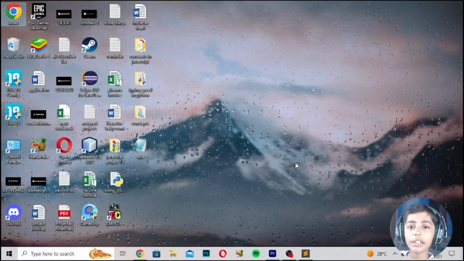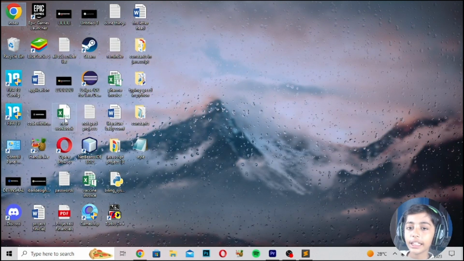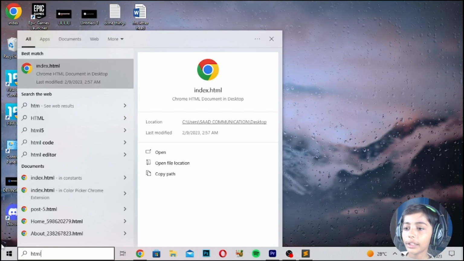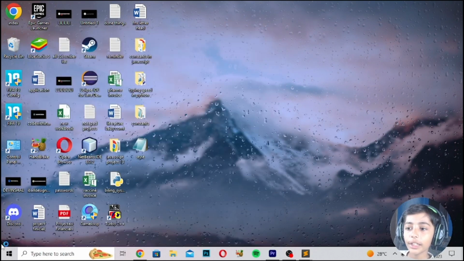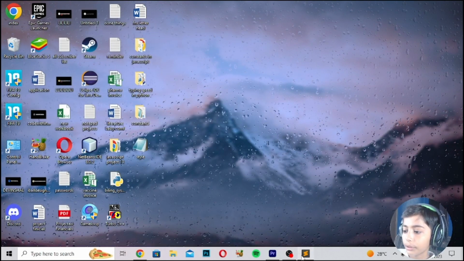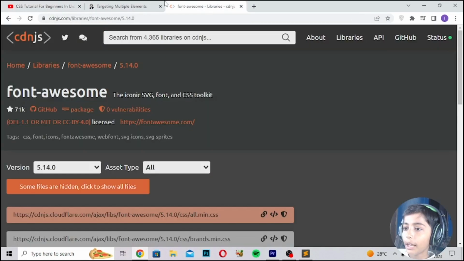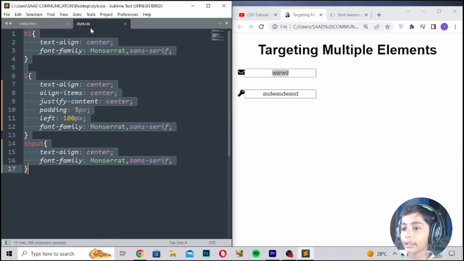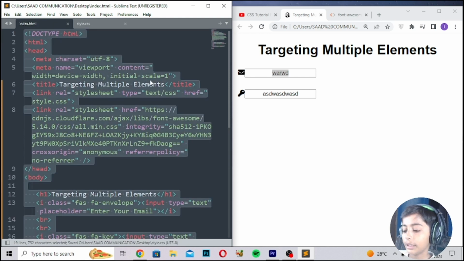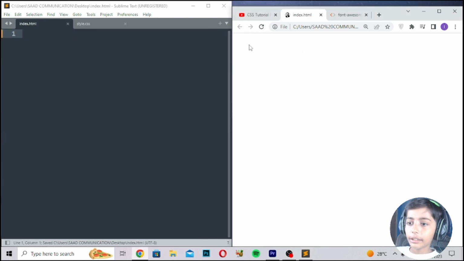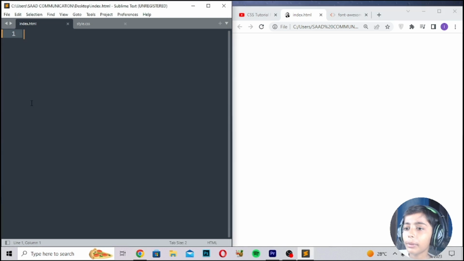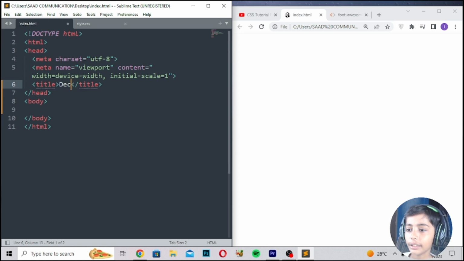I'm telling you in this class about Descendant Selectors in CSS. So first of all, open your Sublime Text Editor. In the next class I will tell you about targeting multiple elements. That class is also related to targeting elements, but this class's main topic is the Descendant Selector. First of all, here I will write Descendant Selectors, save, refresh. So here it comes.